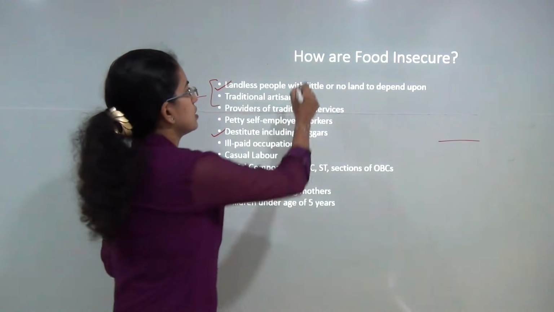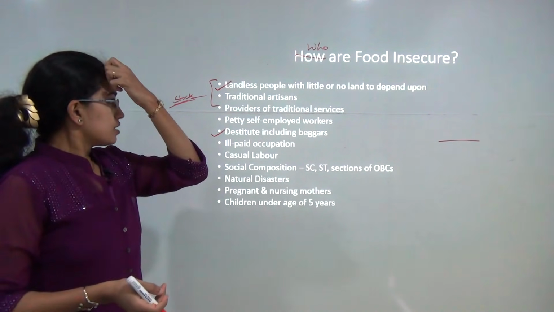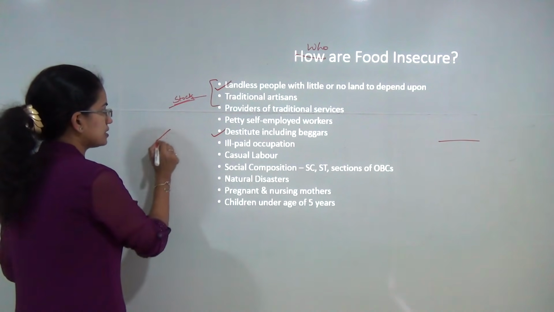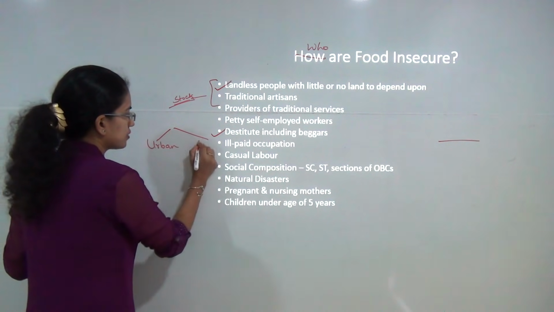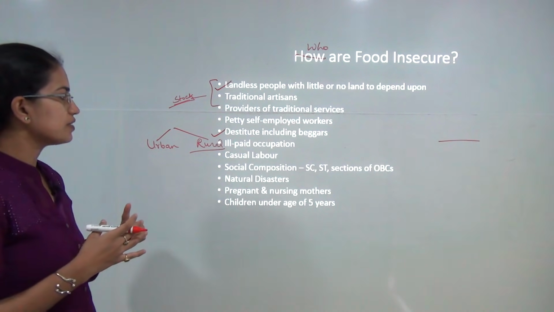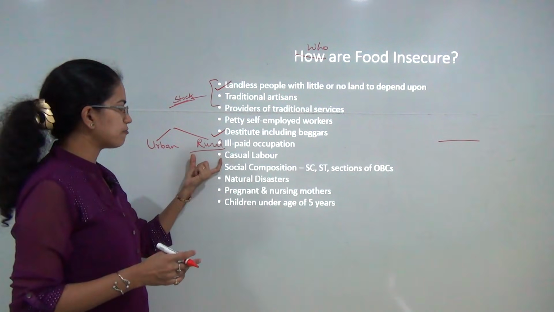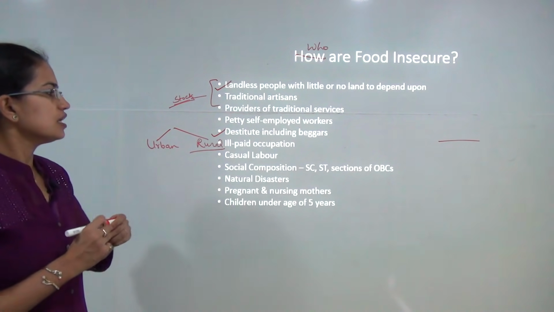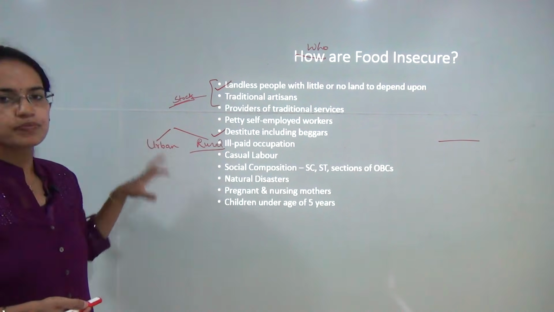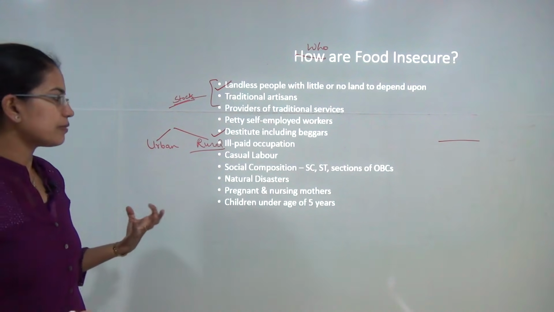Now, who are the people who are food insecure? Firstly, the landless people, the casual laborers in the urban area. So let's say we can classify this into urban and rural. So under rural you would have landless laborers, landless farmers, then you have ill-paid occupations. Then you would have people engaged in traditional handmade arts and crafts, traditional artisans. Then in the urban area you would have mainly the casual laborers, who get employment only during the time of construction or marginal employment that they get.